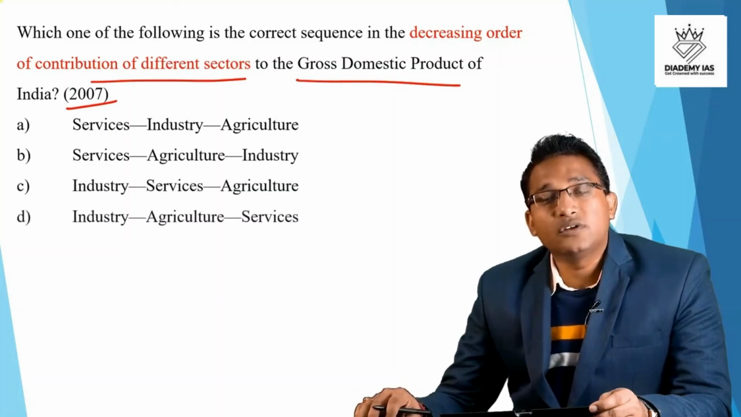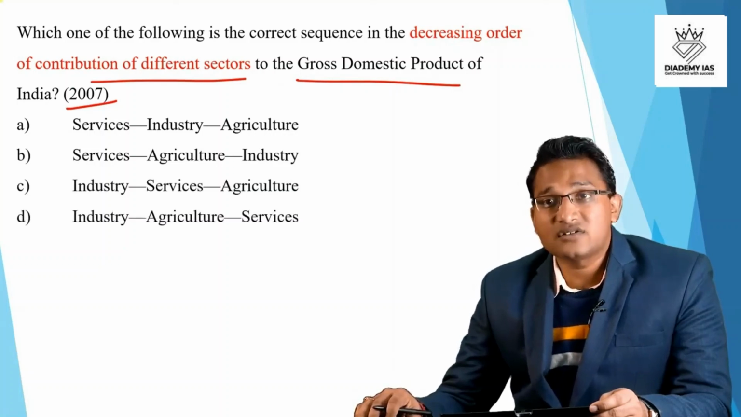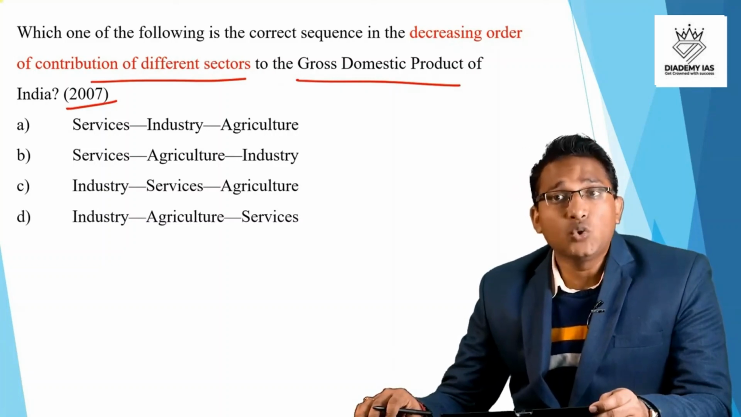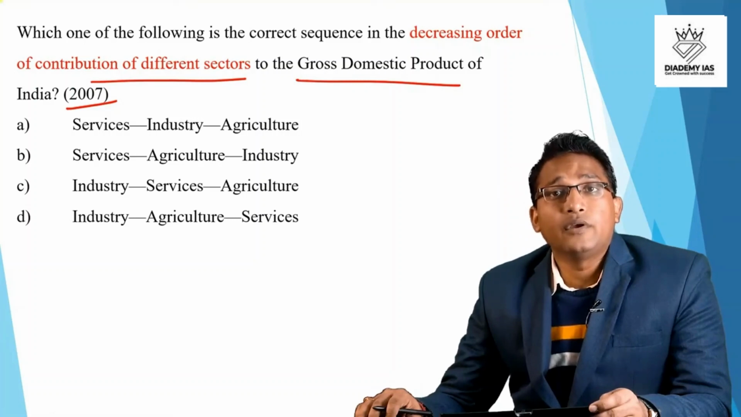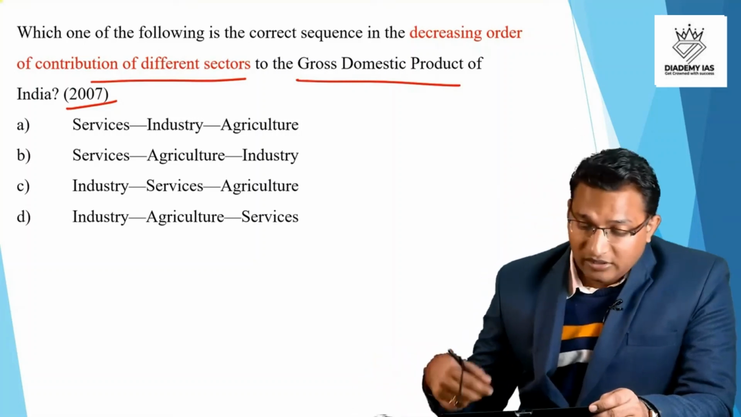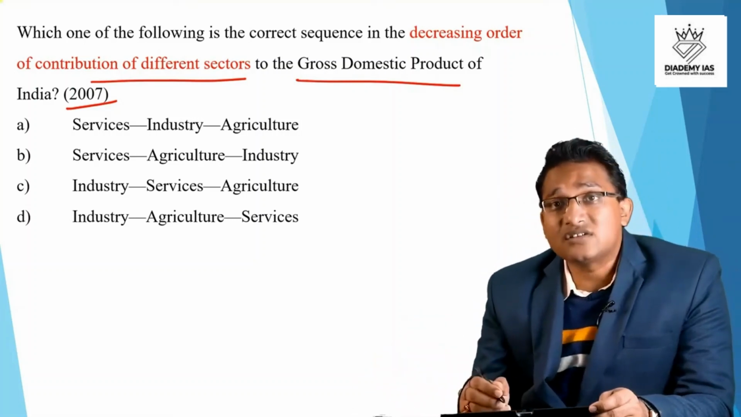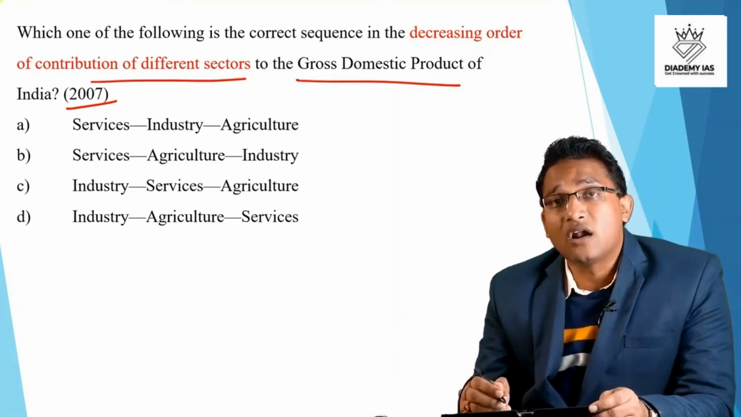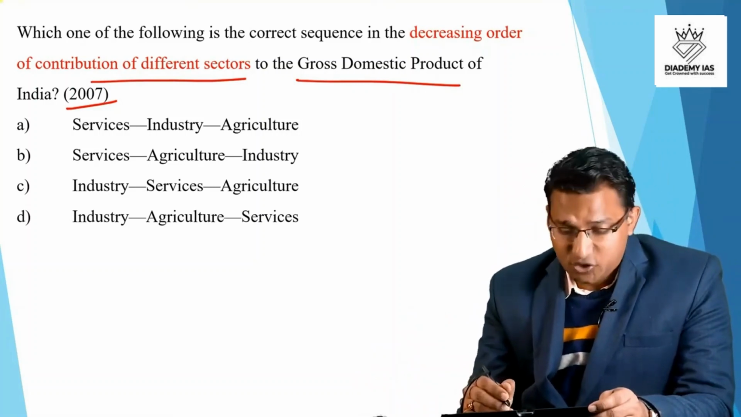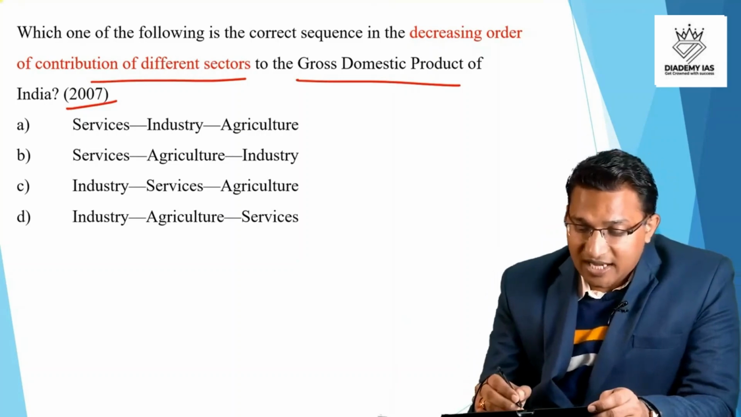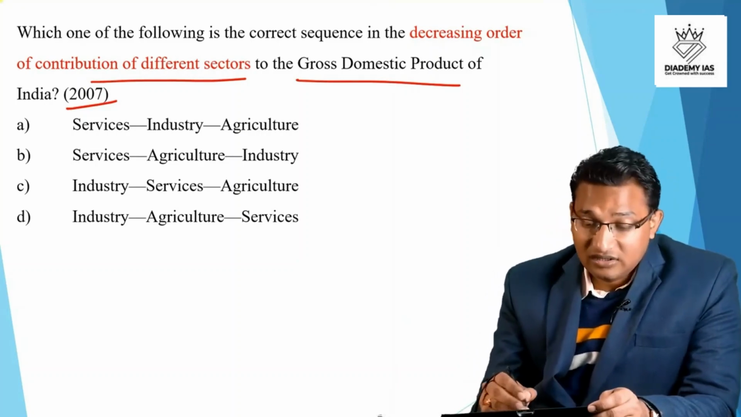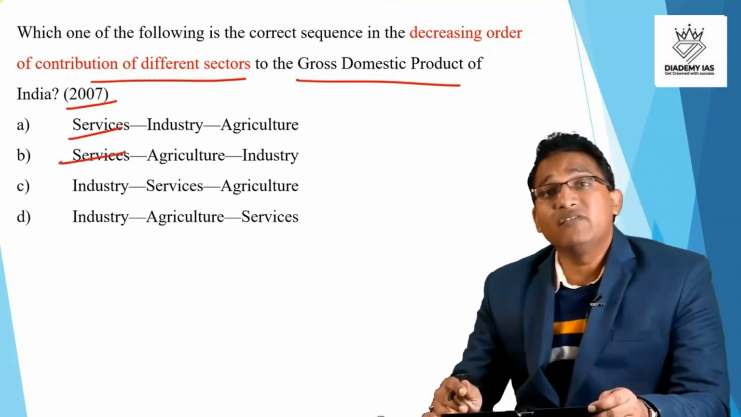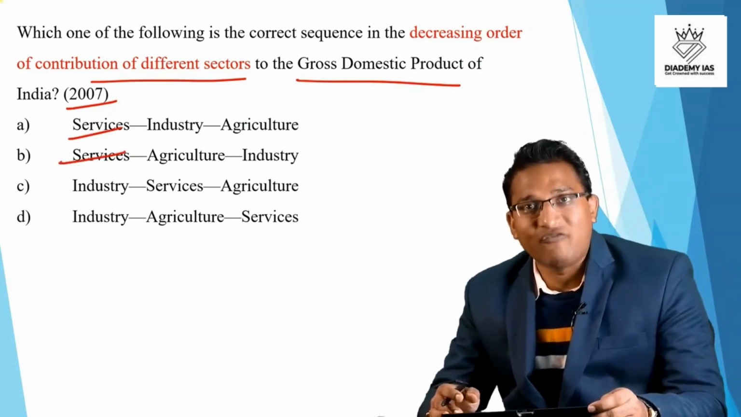So the question is asking for arranging the contribution of 3 sectors, the services sector, industrial and agriculture sector, in the decreasing order. So decreasing order means the highest shareholder sector will be coming at the first place. So which sector is having the highest share? This is the service sector, right? So even if you don't know, I'm telling you, this is the fact.